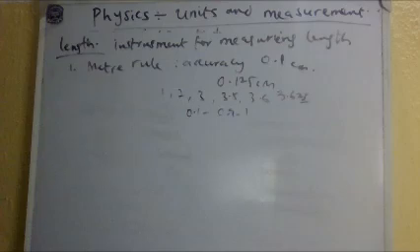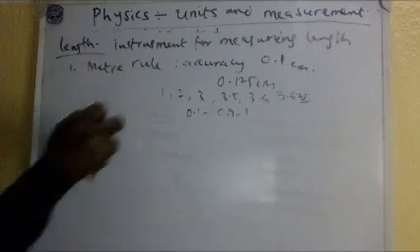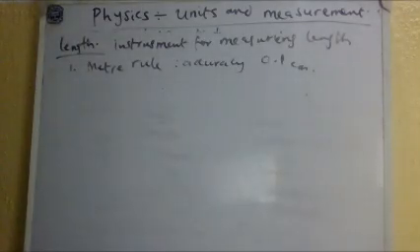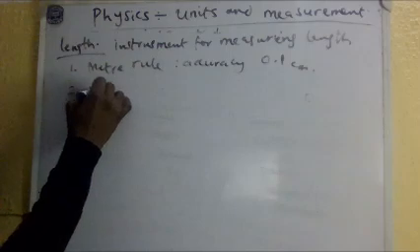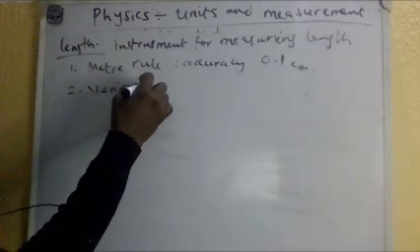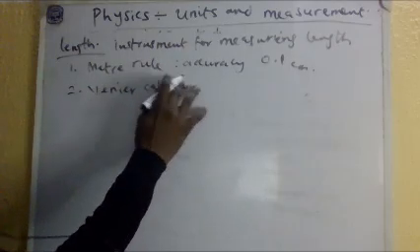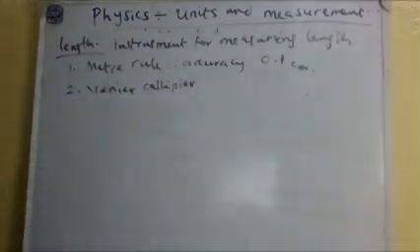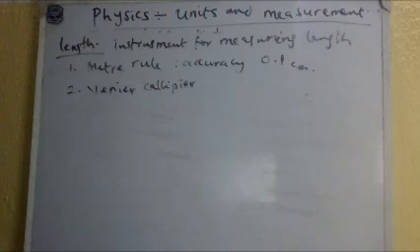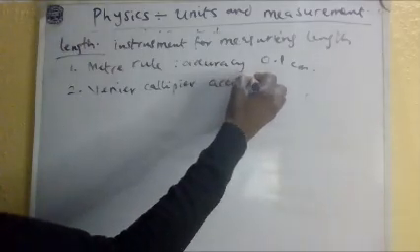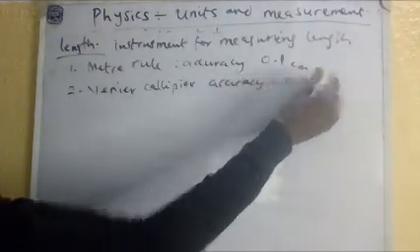So the meter rule is the basic instrument for measuring length in physics, in sciences. Okay, so again, what else? We have the vernier caliper. The vernier caliper is another measuring instrument. You will see how it is in textbooks; you can research on it. For the vernier caliper, the accuracy is 0.01